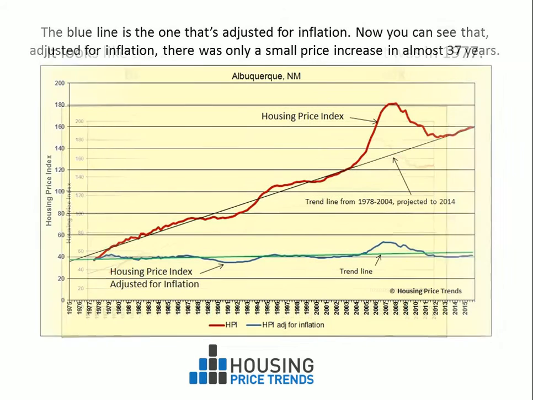So here is the chart for Albuquerque with both the HPI and the HPI adjusted for inflation. The blue line is the one that's adjusted for inflation. Now you can see that adjusted for inflation, there was only a small price increase in almost 37 years. Wow, that's a much different picture.